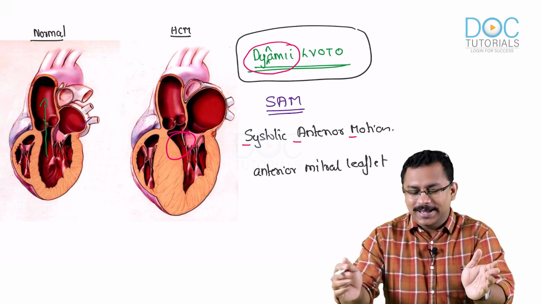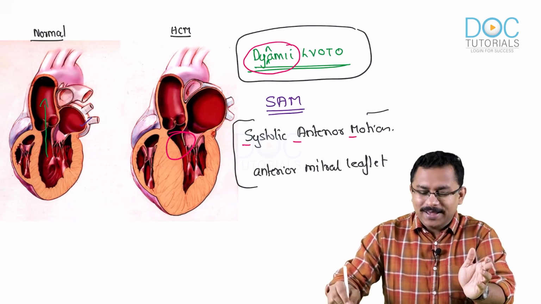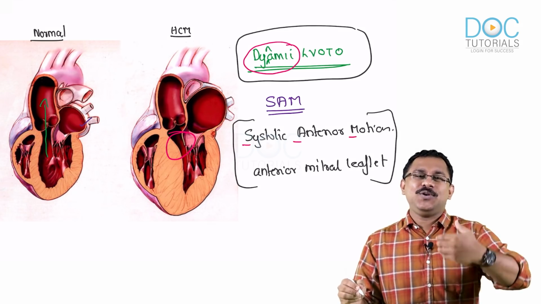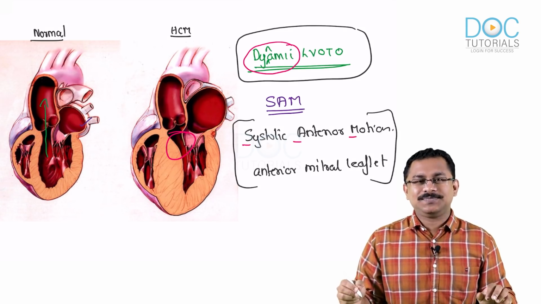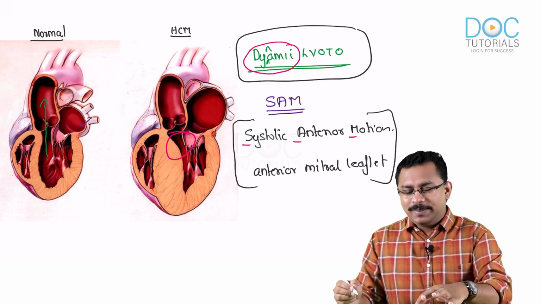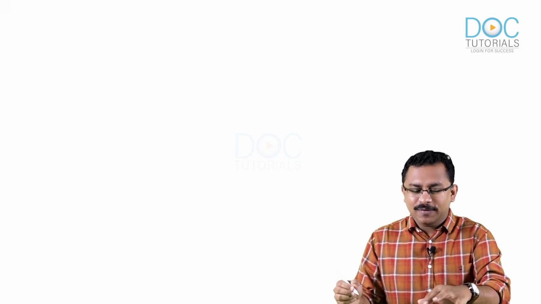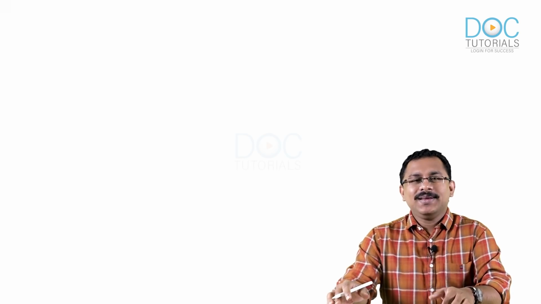Very important. Okay, so you understood what is SAM and how does SAM contribute to the hemodynamic effects. Also remember one point, that hypertrophic cardiomyopathy has certain other names, in fact old names. Currently we use the term hypertrophic cardiomyopathy.